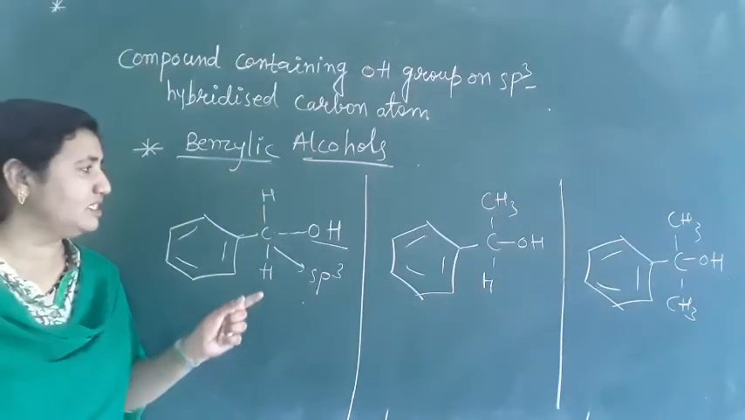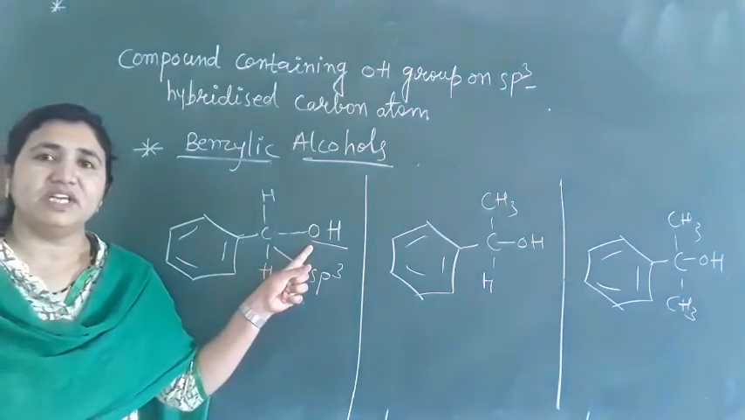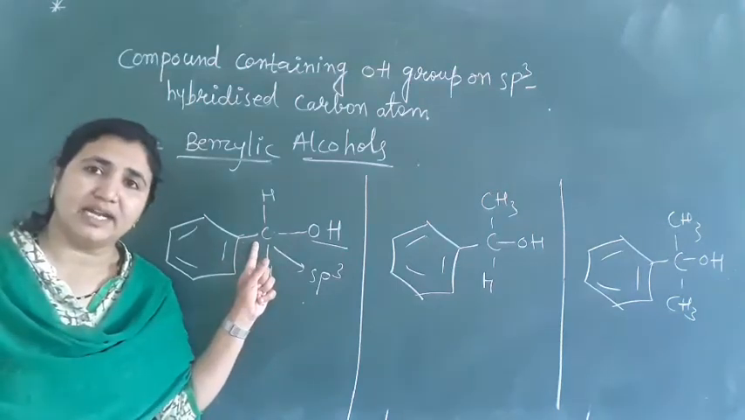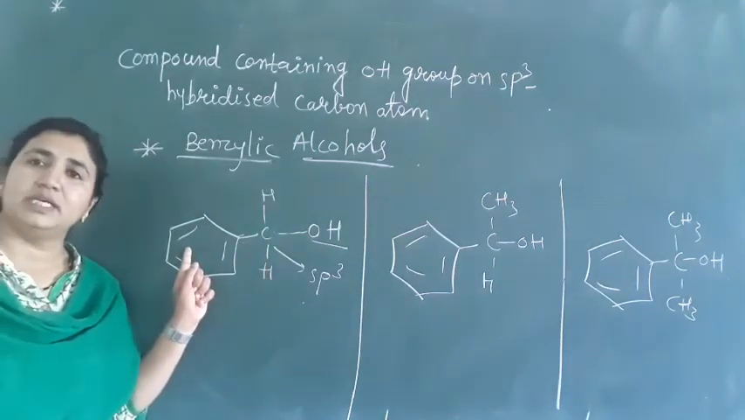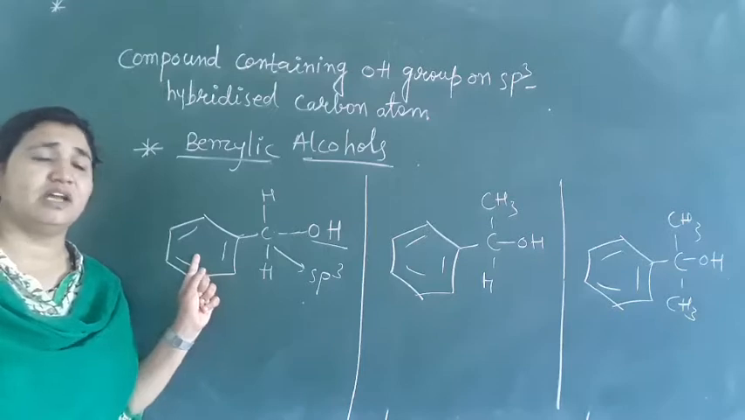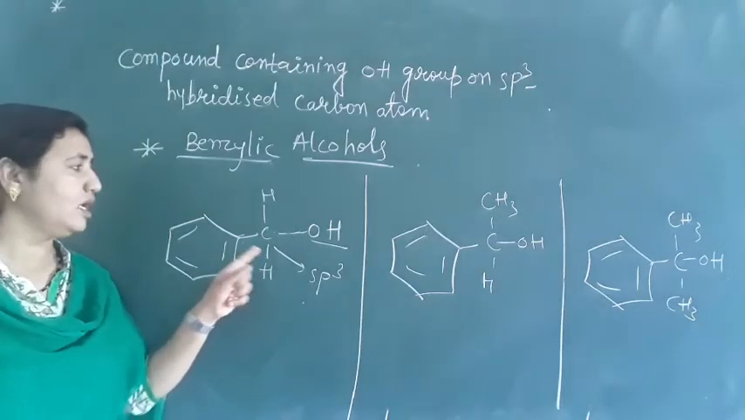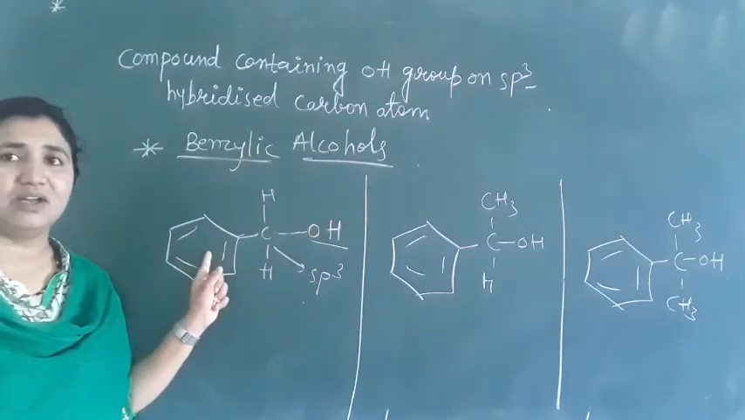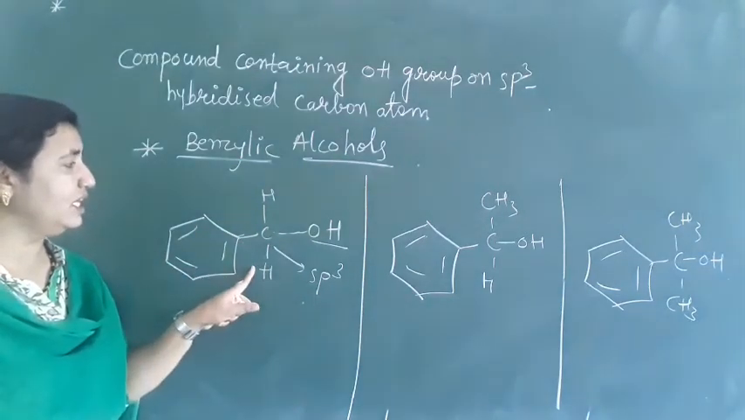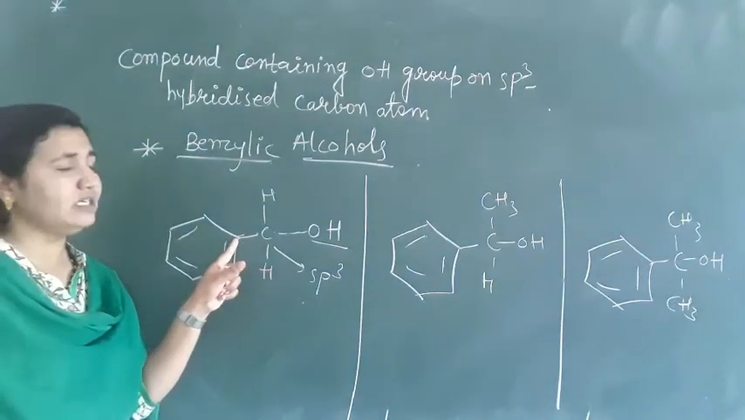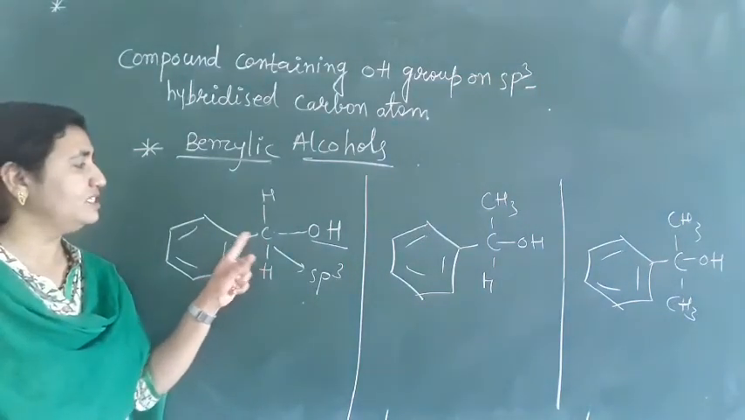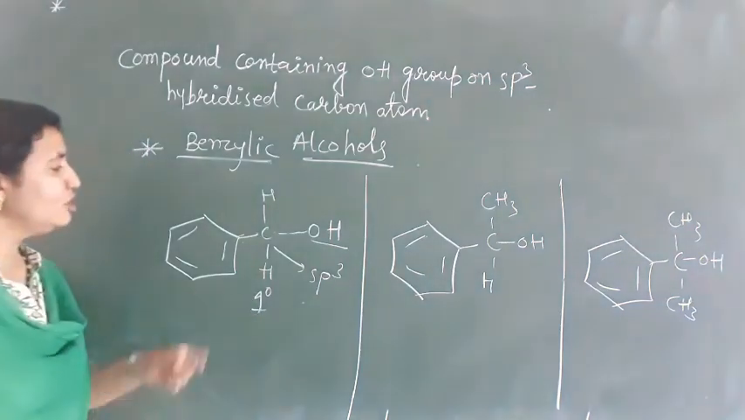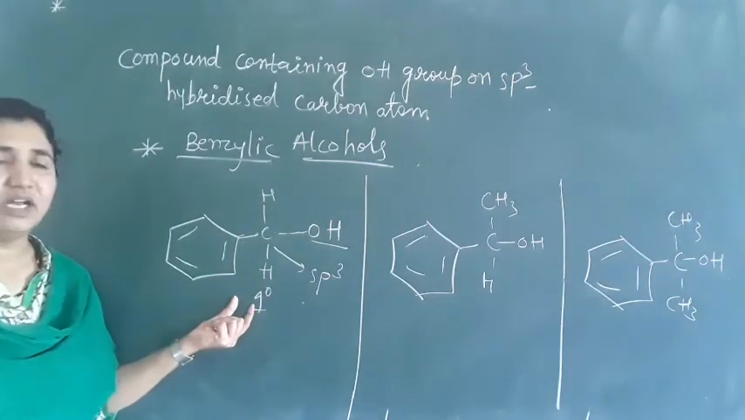Benzylic alcohols means here the alcohols in which the OH group has attached to the sp3 hybridized carbon atom next to aromatic ring. Next to aromatic ring. Aromatic ring is what? Benzene ring here. So that's why it is called benzylic alcohol. In this case also, if you see here, this carbon is attached to one carbon only. Okay. So that's why it is primary carbon. So it is primary benzylic alcohol.